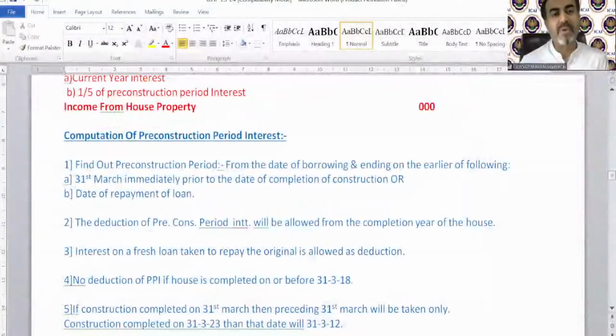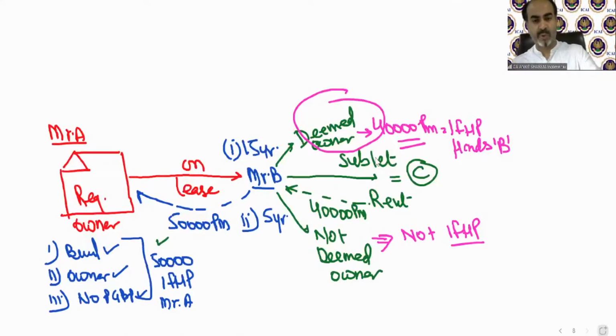So that was computation of pre-construction period interest and current year interest. So I'll explain to you how to calculate current year interest and pre-construction period interest. As we explained before the break, in the question the loan amount will be given, and the interest rate will be given. Of course, there will be a housing loan. That's why we are doing this. And the most important thing to calculate this is the time duration for which we need to calculate these interest. How do we find the time calculation for both of them separately? Let me explain to you.